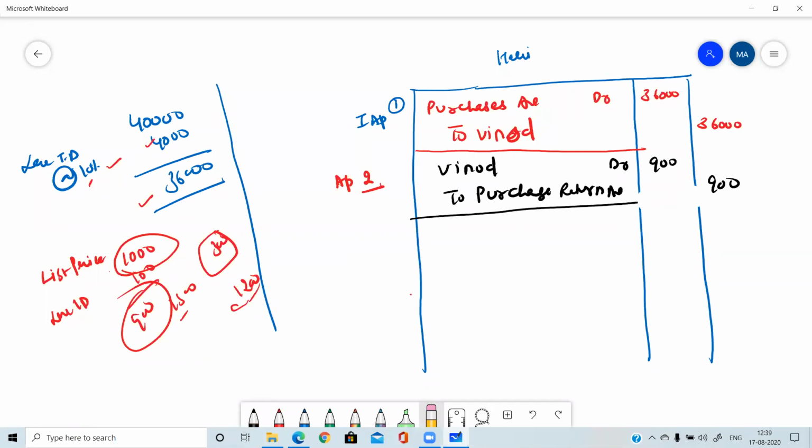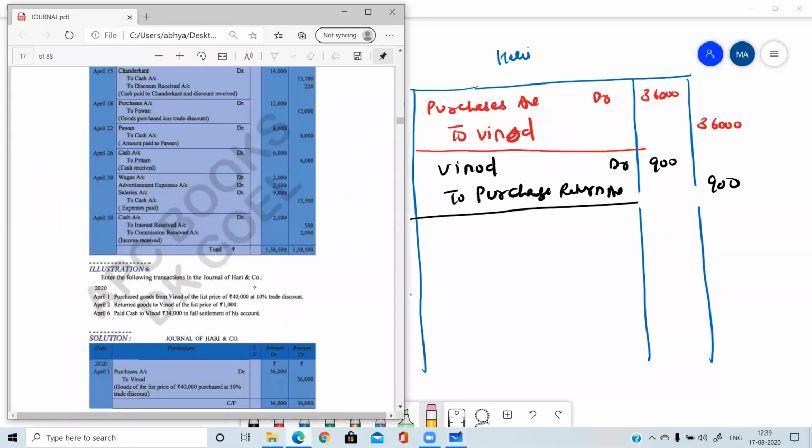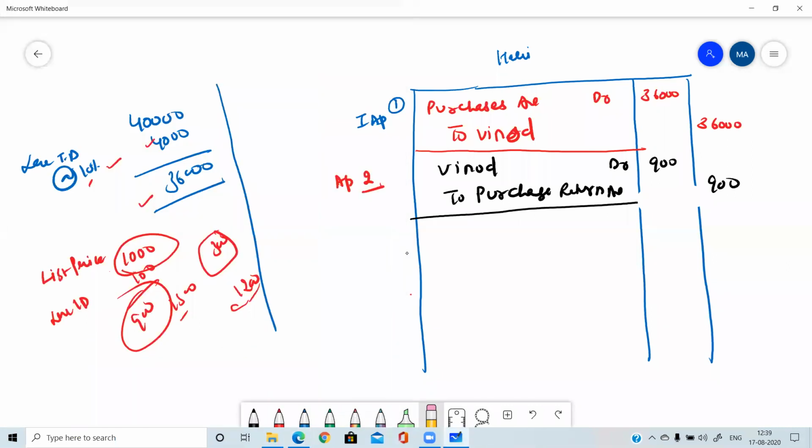Yes, third entry. I'm going back to the PDF for the third entry. Third entry is: paid cash to Vinod 34,000 in full settlement. So here we need to understand the word full settlement. Here we are making payment of 34,000 in full settlement. Full settlement means full and final payment. It means after this, we are not going to pay anything to him. It is full and final settlement. We have settled his account.